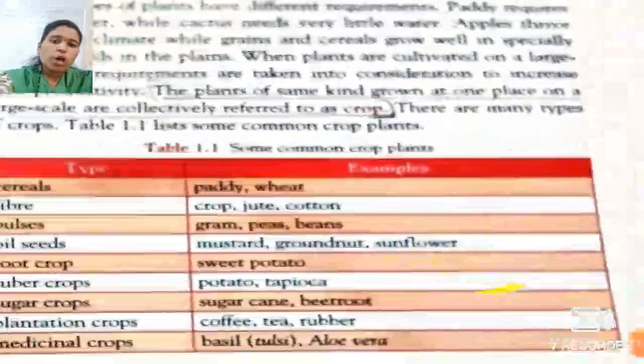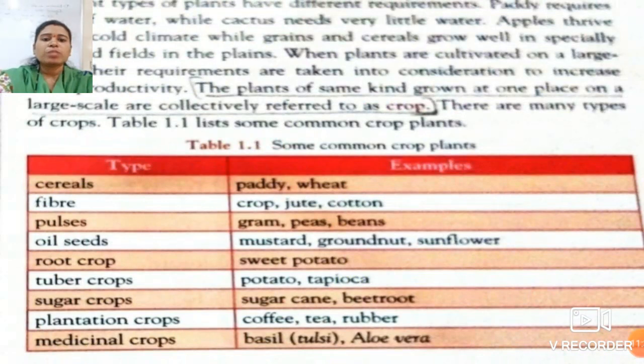So for crops, suppose you have the type of crop that is cereal. So what are the examples? Paddy and wheat. These are cereals. What are pulses? Gram, peas, beans. These are the pulses. So these are the types of crops and the examples of those crops.